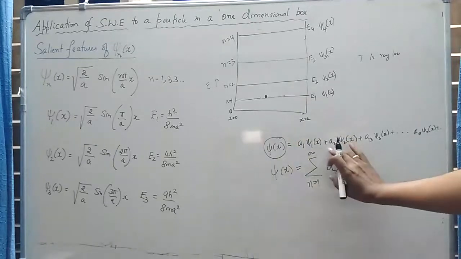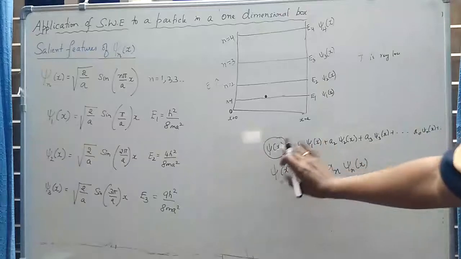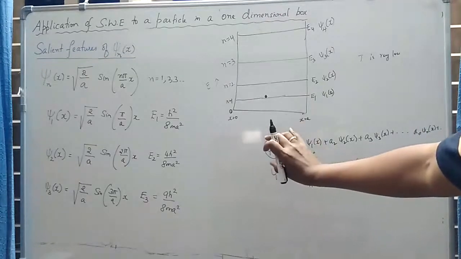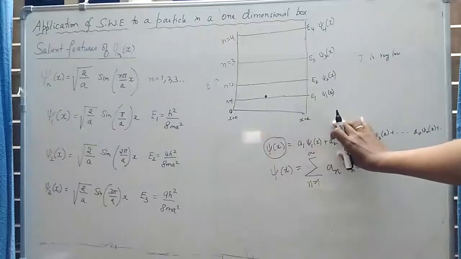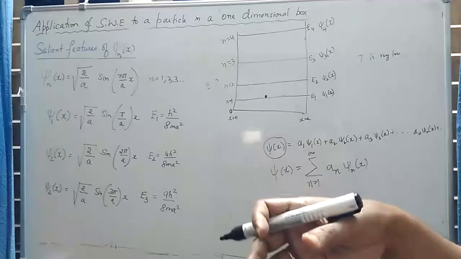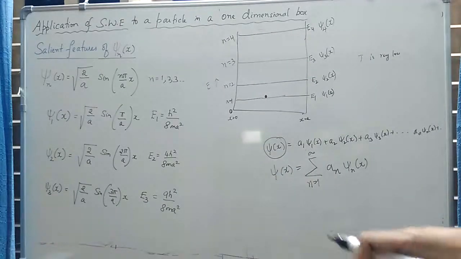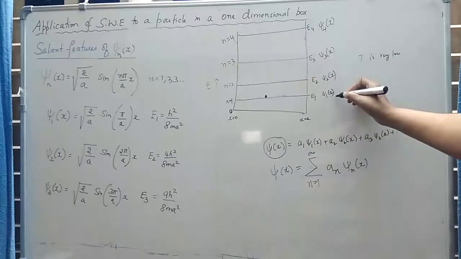If a2 is much greater compared to a1, a3, an, etc., then the overall wave function psi of x is best represented by the wave function psi2 of x. So when the temperature is very low, we can assume that the particle is in the ground state, and the state of the system is better represented by wave function psi1 of x.